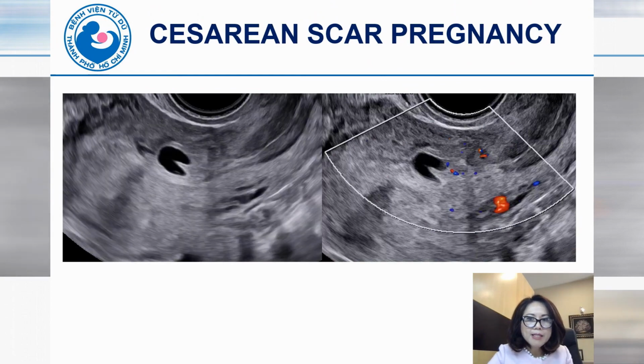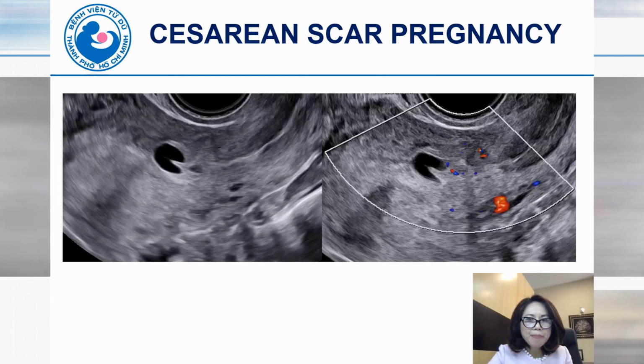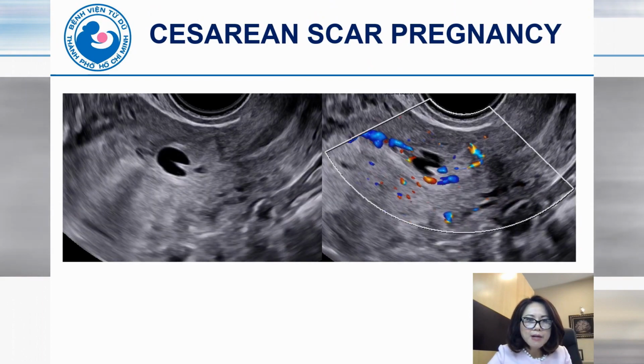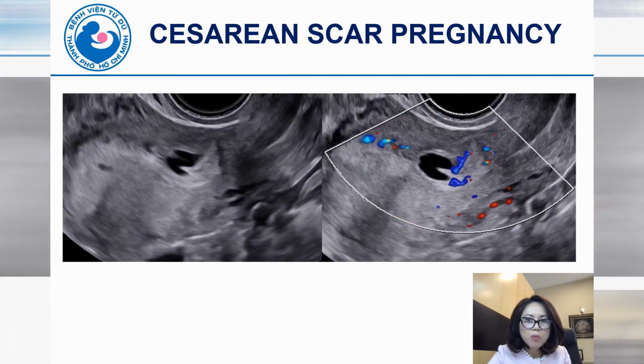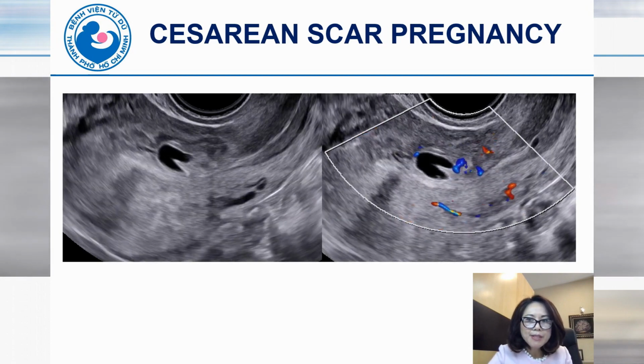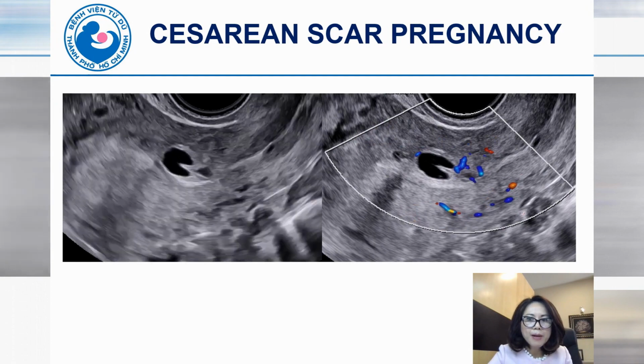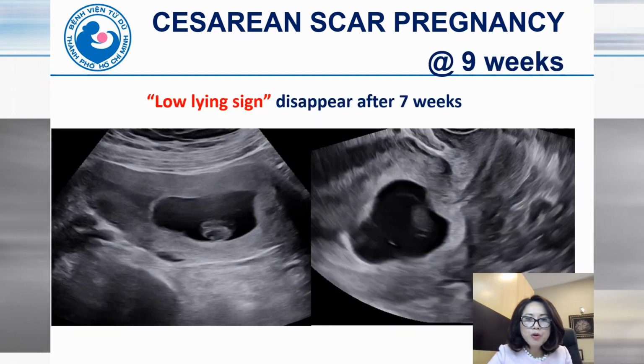This is a case of partial Cesarean scar pregnancy. You can see the GS partially invading the anterior myometrium but also protruding into the cavity of the uterus. The couple would like to carry on the pregnancy, so we continue to follow up.